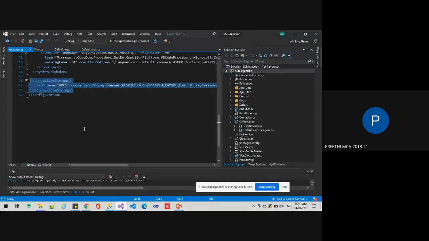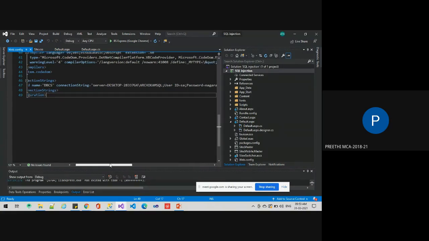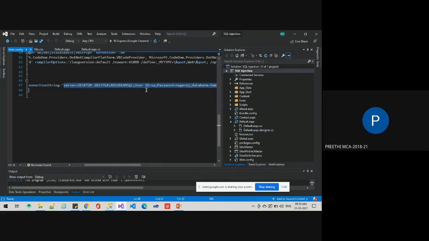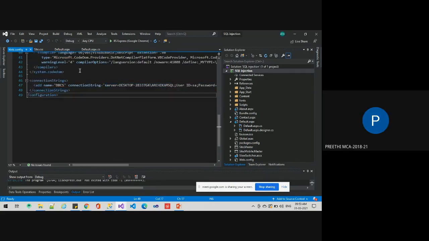The connection string consists of the server name and credentials such as user ID, password, and the database name, and there is a security protocol which is SSPI.